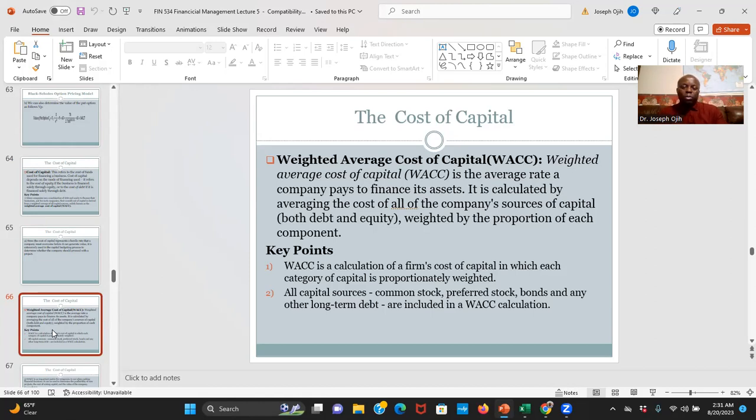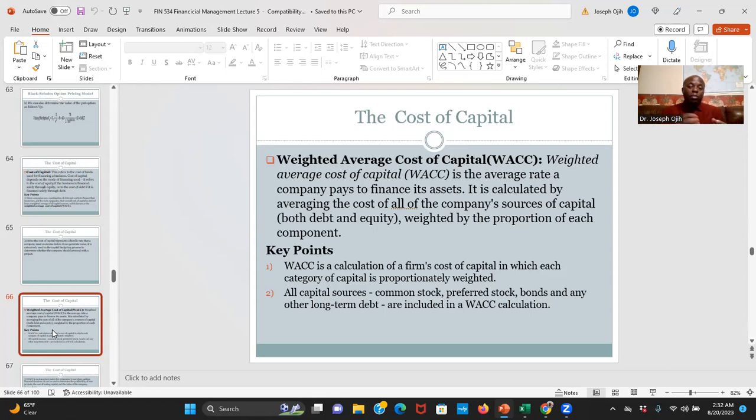So in other words, the weighted average cost of capital is a calculation of the company's cost of capital whereby each category of the capital is proportionally weighted, which also means that all capital sources, common stock, preferred stock, bonds, or other sources of debt, bond is a debt, of course, are included in the calculation of the weighted average cost of capital.